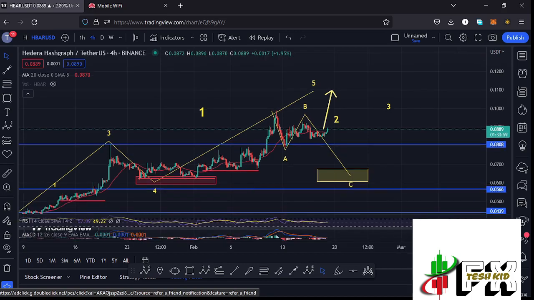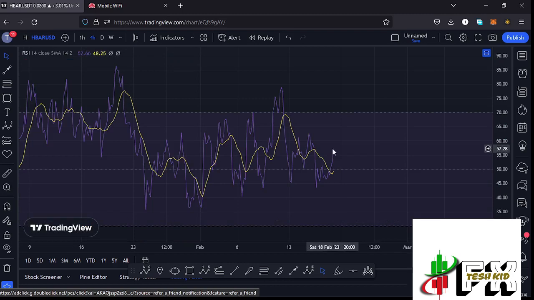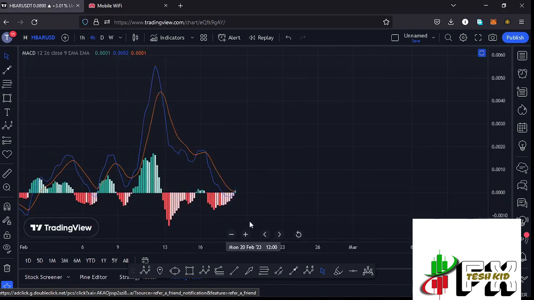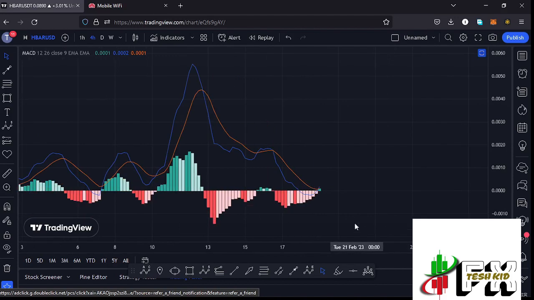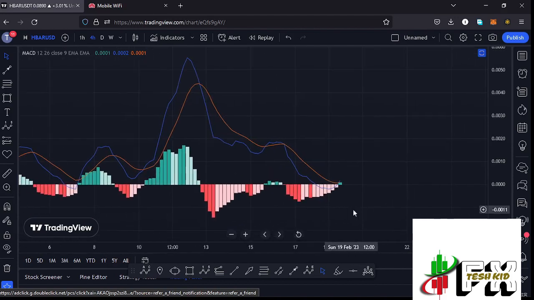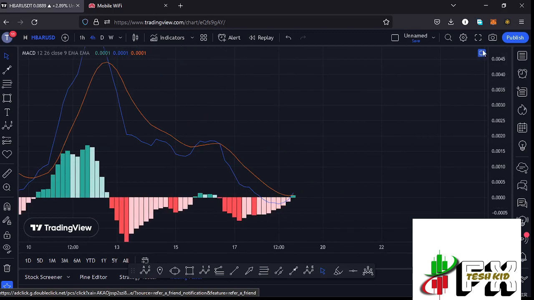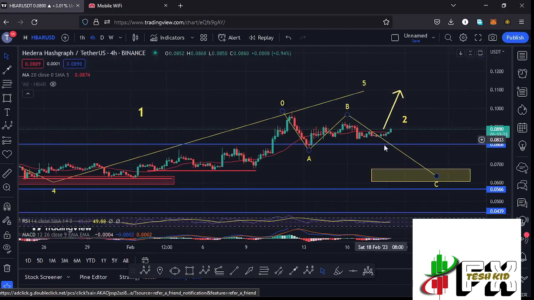And also taking a look at the indicators here on the RSI, we are trading at around the 57 mark, meaning we have massive room for us to fully support higher prices to give us one more high, and also lower prices to give us the low for this second wave. Also taking a look at the MACD, we have been able to print a bullish cross at the moment, but we are yet to see an increase in the buying volume to fully support higher prices. So let's be patient and see how that plays out, and I'll be keeping you updated.